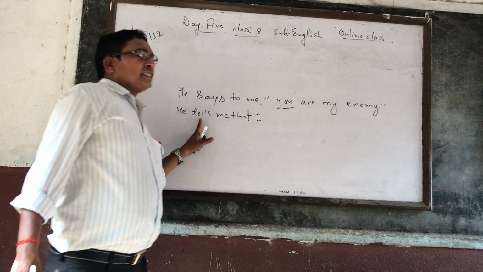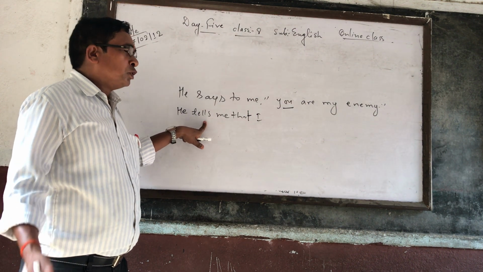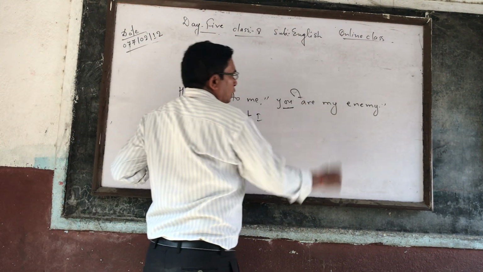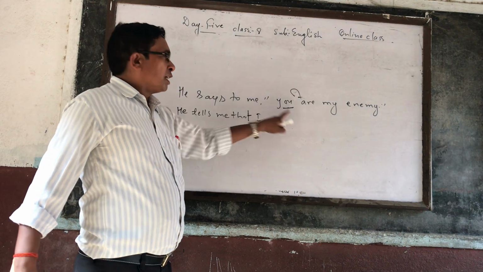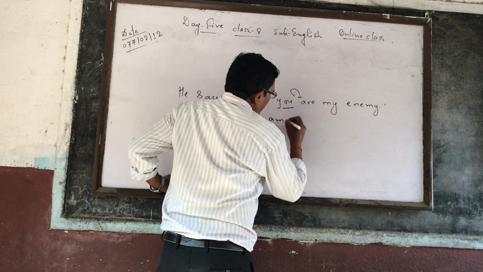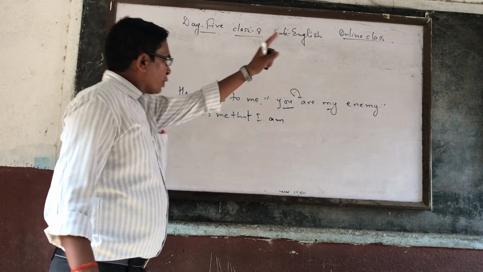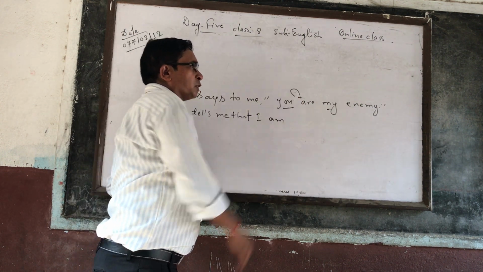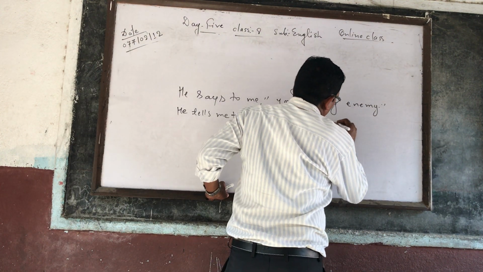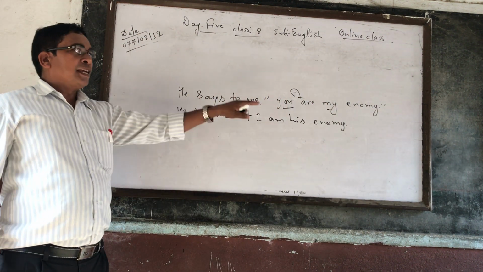So you watch here. As I told you, is here said? No. Is here told? No. Is here simple past? No. So the tense of the reported verb can't be changed. That's why with you in the question are was written, but now your new subject is I. So with I you can write am without changing the tense. Now once again, my is first person, possessive case, according to the subject of the reporting verb. So the possessive of he is his. Finally, the right answer will be: He tells me that I am his enemy.